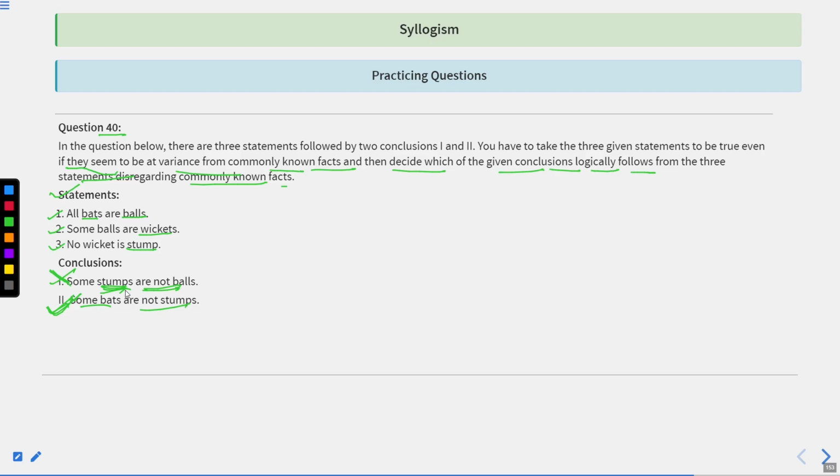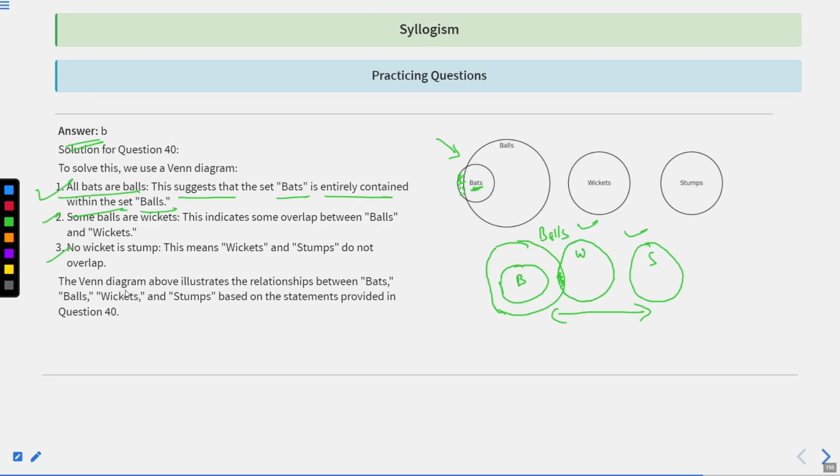On the contrary, when we talk about some bats are not stumps, why can we infer it? Because there are some balls which could have been bats.